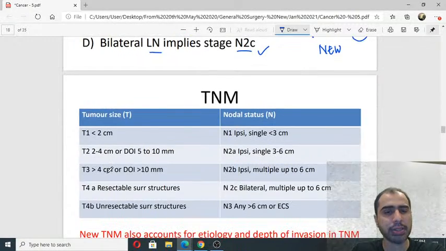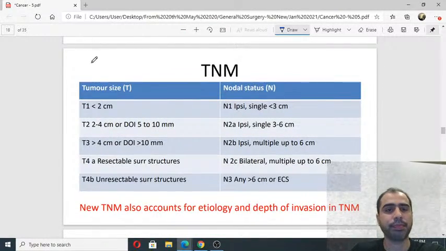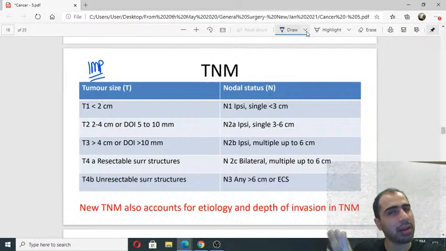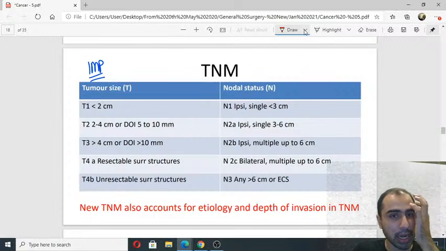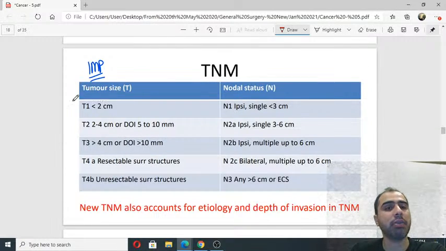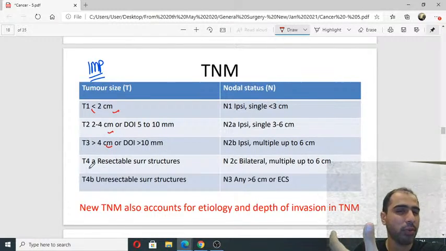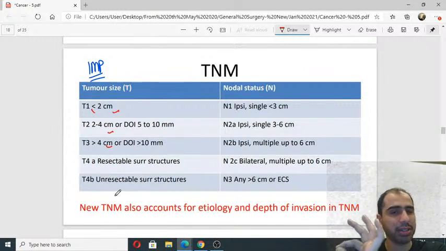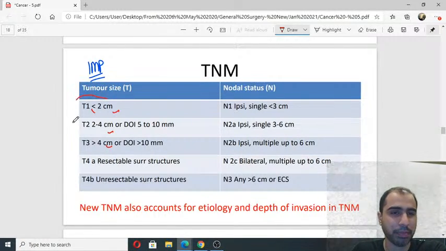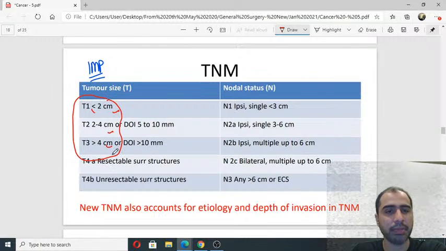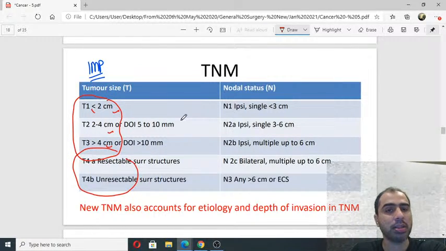Look at the staging, extremely important. Thyroid was like this, not much difference. Thyroid was very similar. I will show you the correlate. T1 less than or equal to 2, T2 2 to 4, T3 more than 4, same as thyroid. In thyroid, T3 had extra strap muscle involvement. T4A, 4B was resectable and unresectable surrounding structures there also. So this part is the same as thyroid. This is what is newly added.